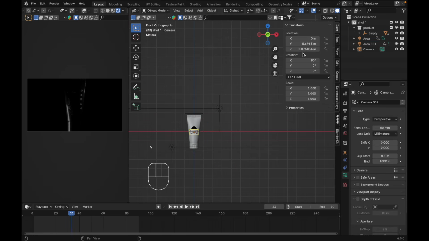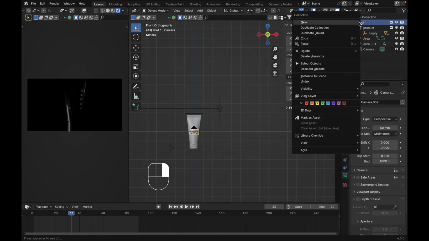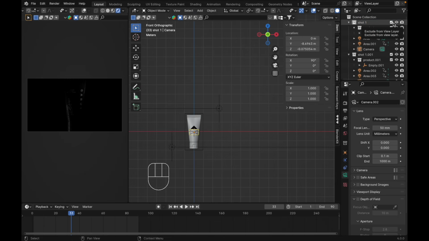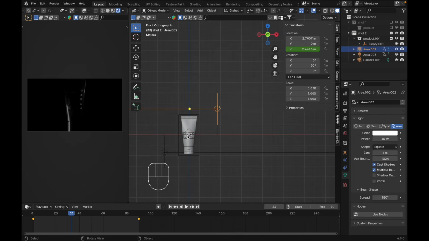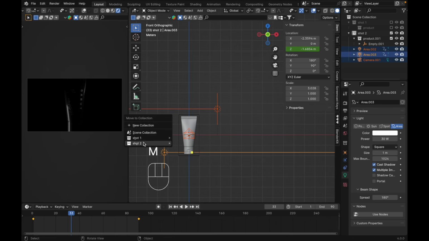Let's move to shoot 2. Just select this collection, right click, duplicate collection, disable shoot 1 over here, name this one shoot 2. Select the camera, select the light. Let's move it to a new collection, shoot 2. New collection, just name it EMP, just like this.